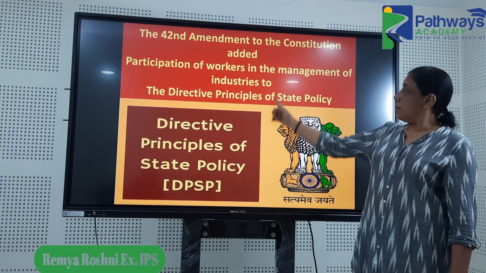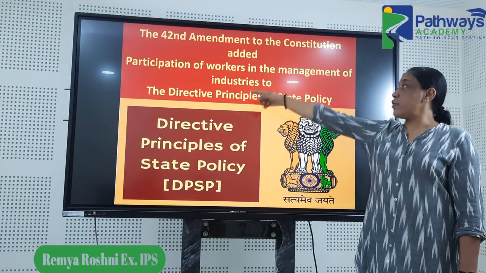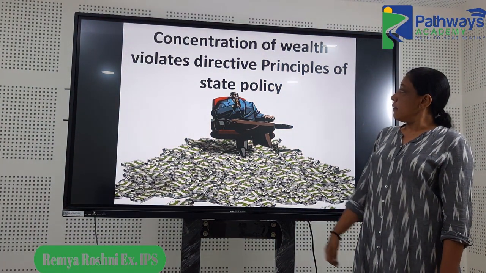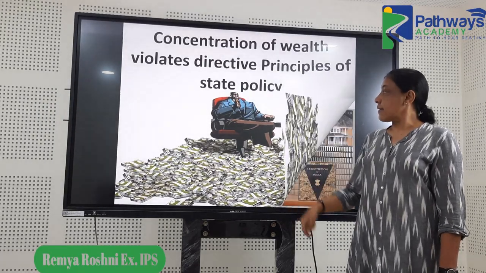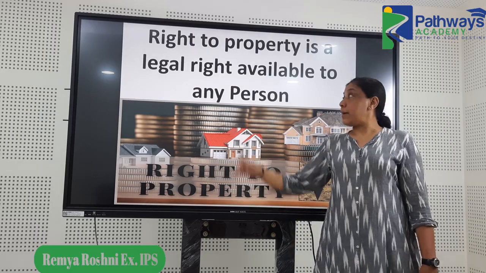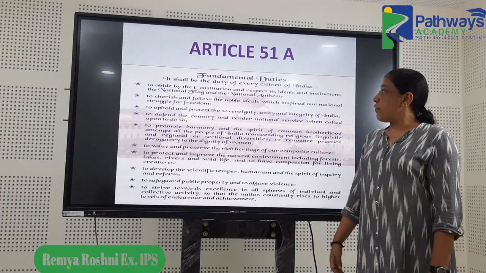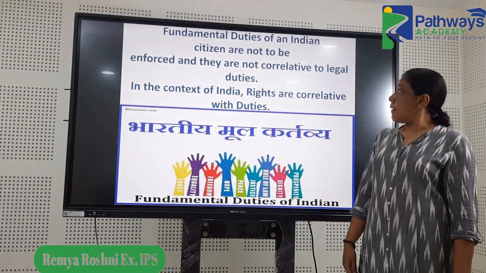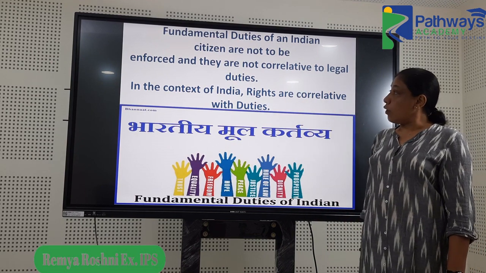Then some of the amendments here. The 42nd amendment added participation of workers to the DPSP. Then concentration of wealth is actually a violation of that. Then right to property, which was initially a fundamental right, is now only a legal right. Then Article 51A, fundamental duties, there was a question. Then one more question on fundamental duties, that they are not to be enforced.